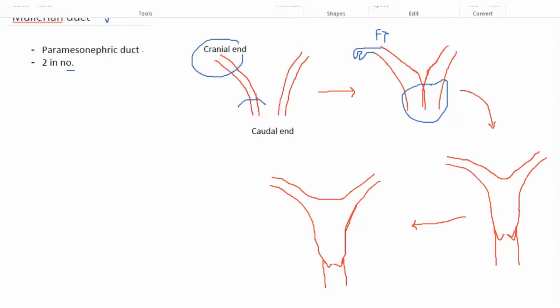Initially, there will be a septum in between these, so gradually this septum will disappear or disintegrate and forms a cavity. So these caudal ends will gradually develop into uterus and the upper part of the vagina. That means the upper two-third of the vagina, not the complete vagina.